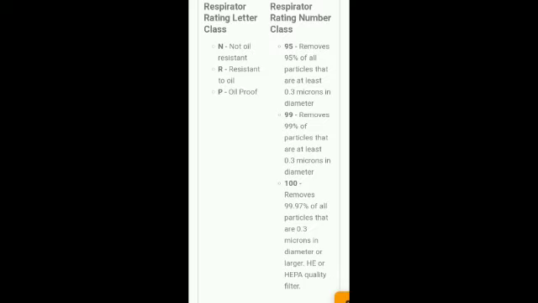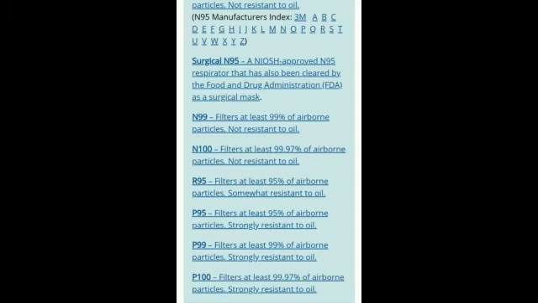So whenever you see the number 95, that means it can filter with at least an efficiency of 95%. Means all the pollutants will be filtered with almost 95%. If you see 99, it filters with an efficiency of 99%. So almost all 99% of the pollutants will be filtered by the 99 masks. Wherever you see 100, 100 means it can filter pollutants up to 99.99%.